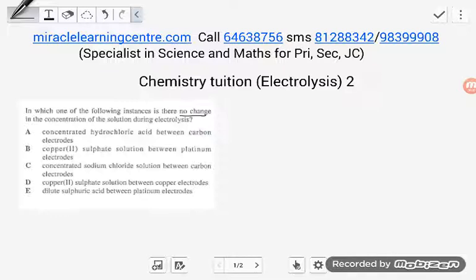A. When concentrated hydrochloric acid is being electrolyzed between carbon electrodes, at the cathode, hydrogen is being discharged. At the anode, chloride ions are being discharged because it's a concentrated solution of hydrochloric acid.